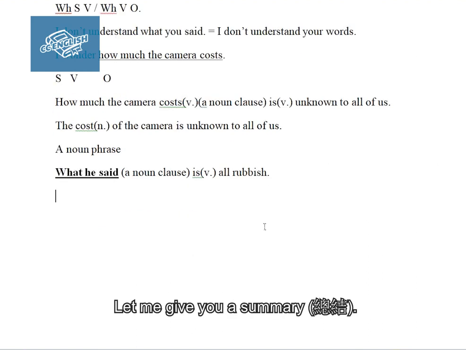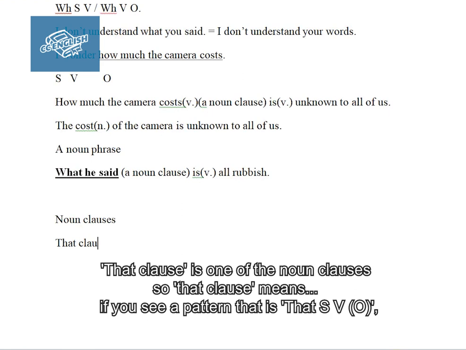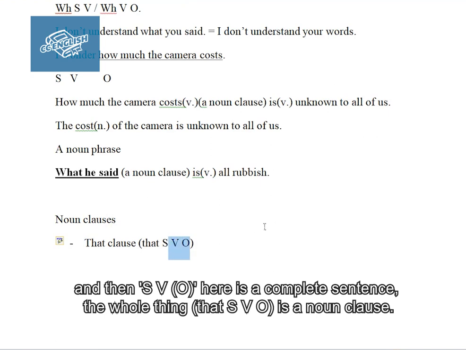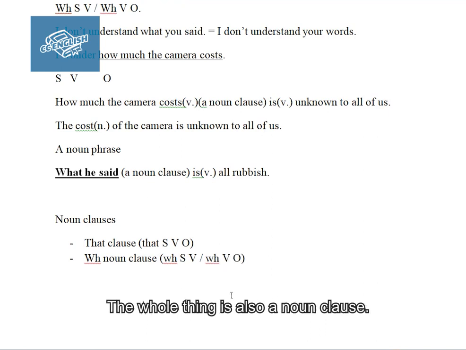Okay, let me give you a summary. There are two types of noun clauses. The first is the that clause. If you see a pattern that is that SVO, and the SVO here is a complete sentence, the whole thing is a noun clause. And for the WH noun clause, if you see the pattern WH and then SV or WH and VO, the whole thing is also a noun clause.